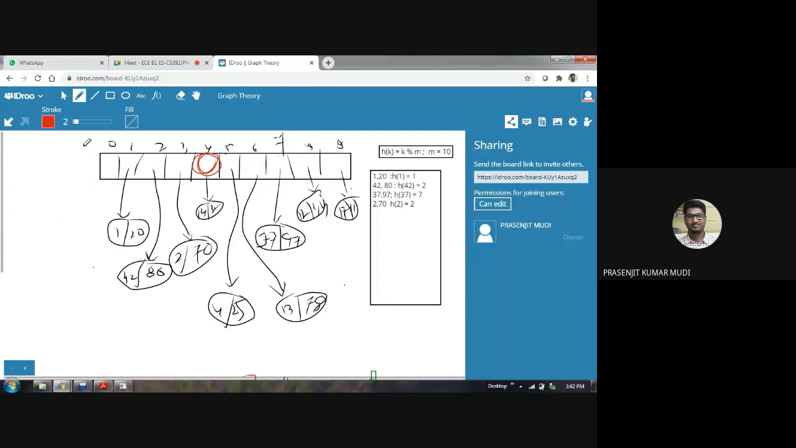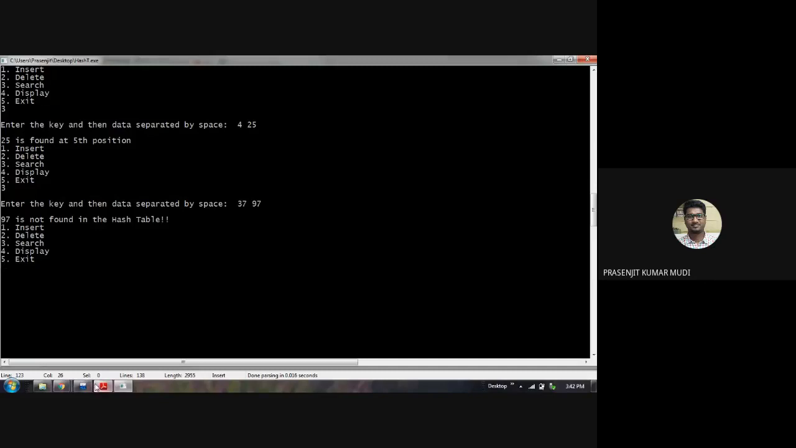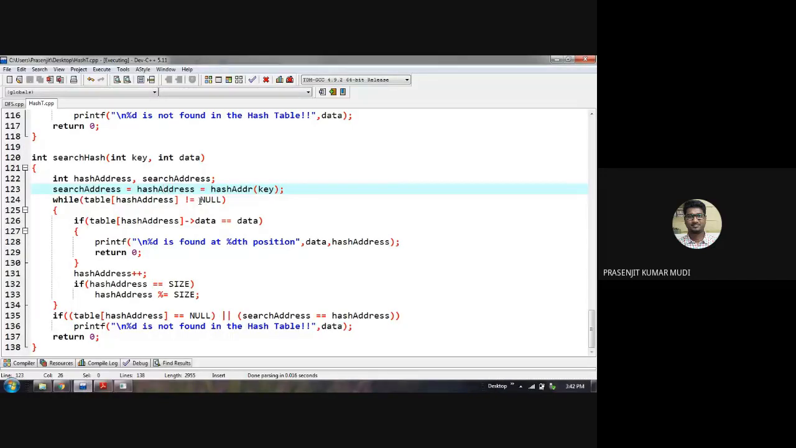It's not like you start from the 0th location and compare one location after another. No, it's not like that. You go straight to the destination, which is the 4th location of the array. After going there, you directly compare: is that non-null? Is that null? No, it is not null.